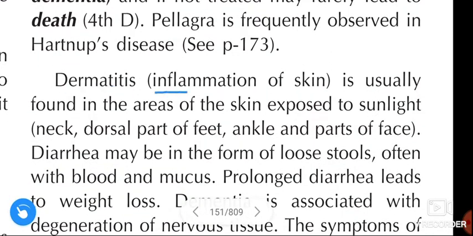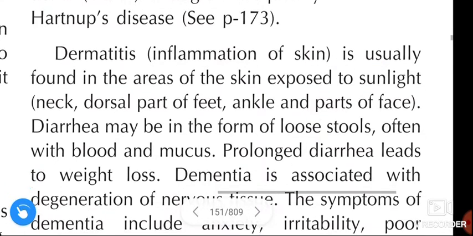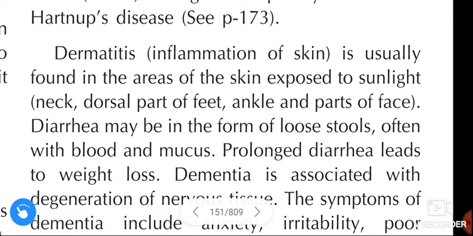Dermatitis, inflammation of skin. Dermatitis is usually found in the areas of skin exposed to sunlight. And what are those areas? Like the neck, dorsal part of feet, ankle, and parts of face. Dermatitis is nothing but inflammation of skin.